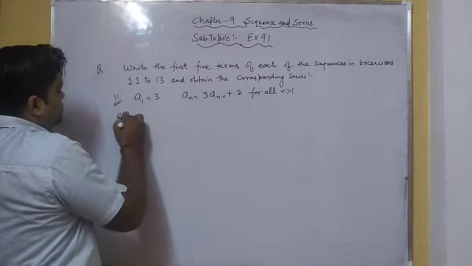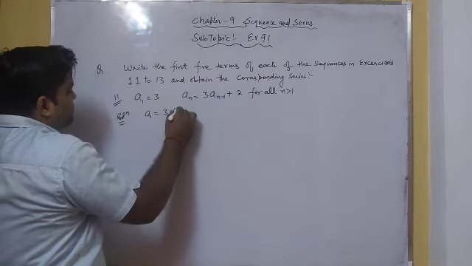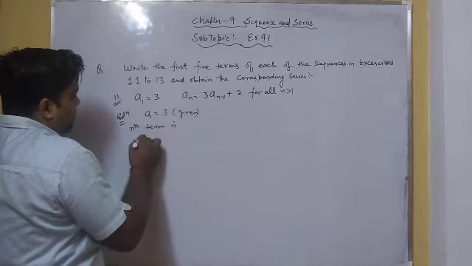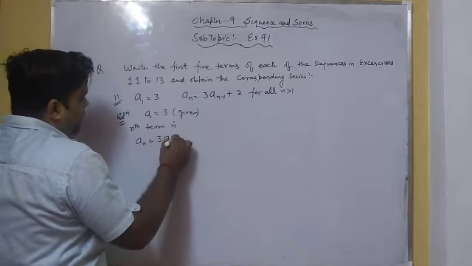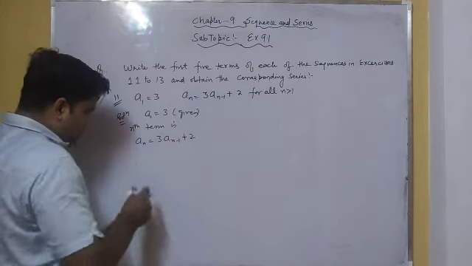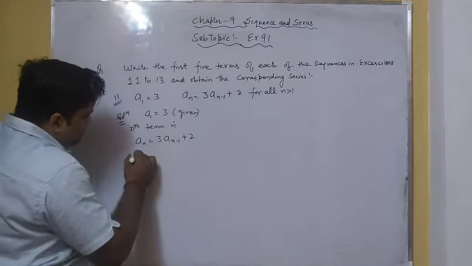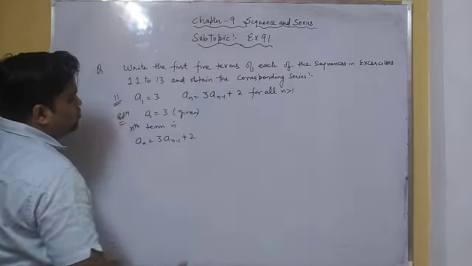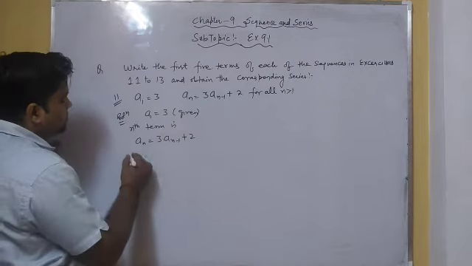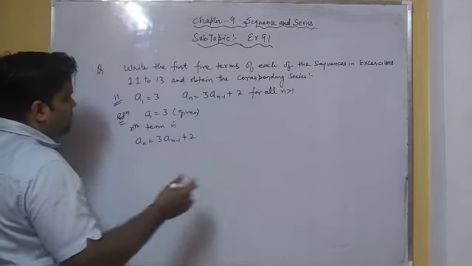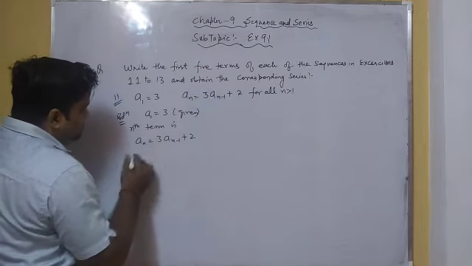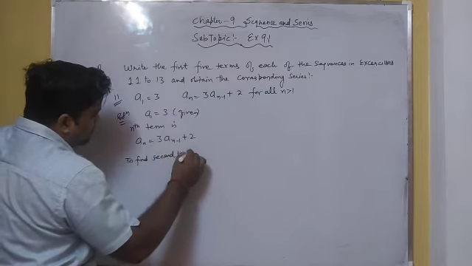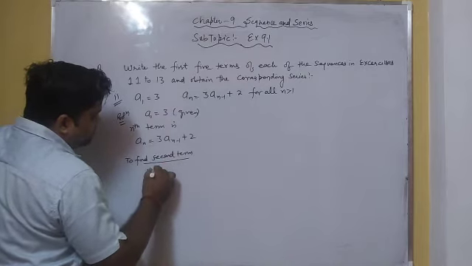So let us come to the solution. The first term is given: a1 is equal to 3. The nth term is an equal to 3 times a(n minus 1) plus 2. As n is greater than 1, we take n equal to 2, 3, 4, 5 to find the first 5 terms. The first term is given, so we will find the other 4 terms. To find the second term, we put n equal to 2.